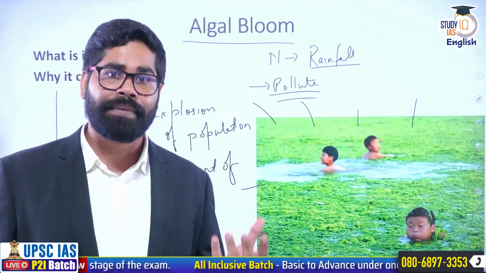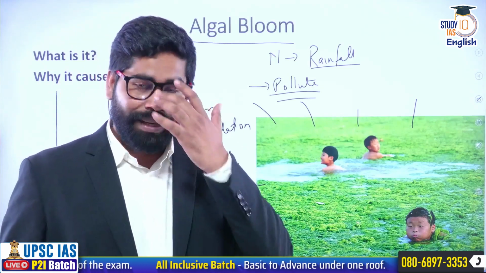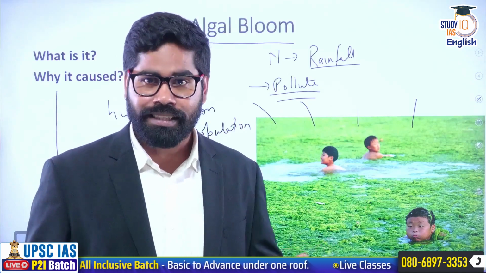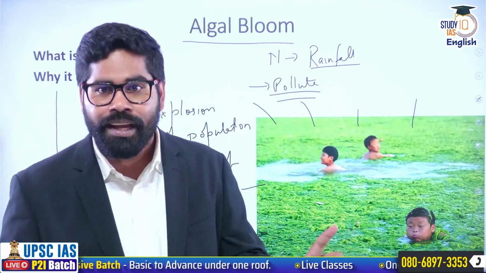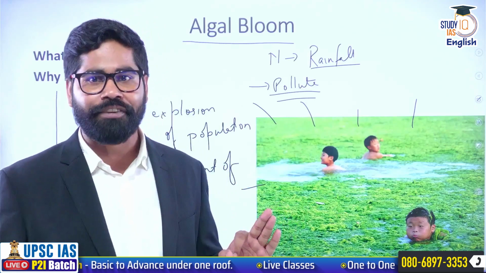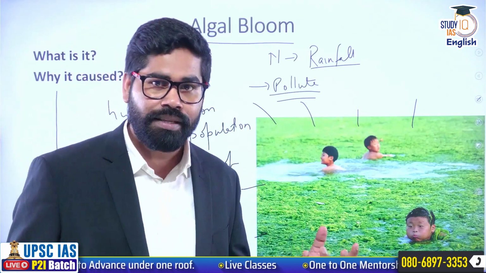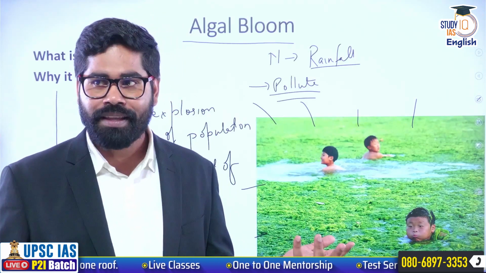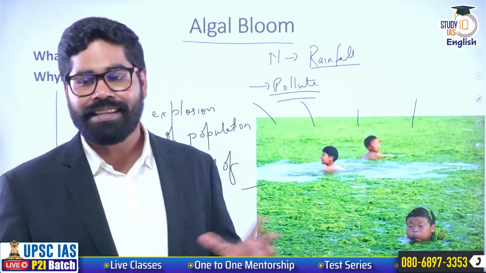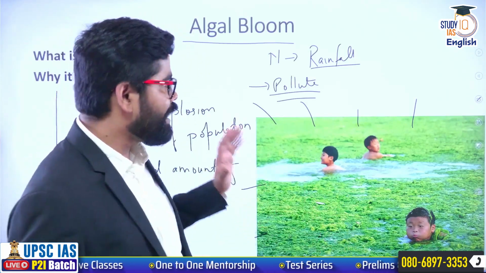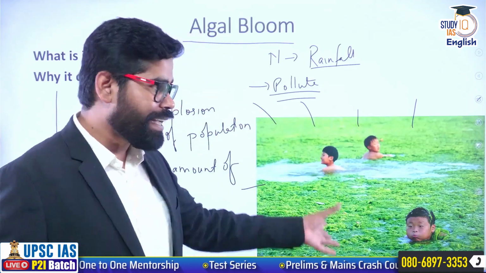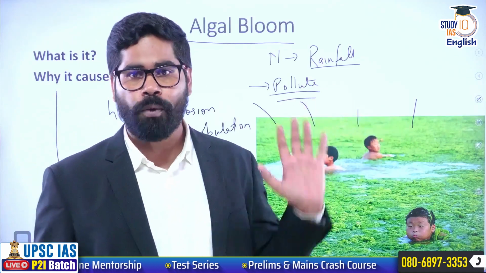Then due to human activities, we have seen that the natural factors have also become enhanced. They have also become extreme. We can see that due to climate change, the frequency and intensity of extreme climatic events such as cyclones, storms, and floods have increased. So now, due to increasing floods and cyclones, more and more nutrient is getting added to this pond or the water body.